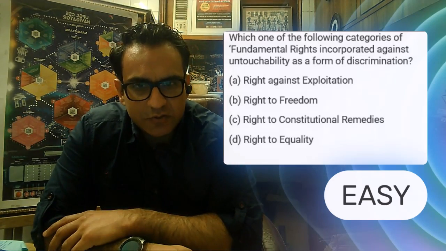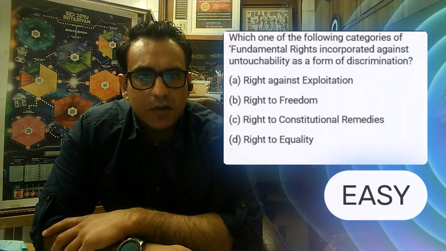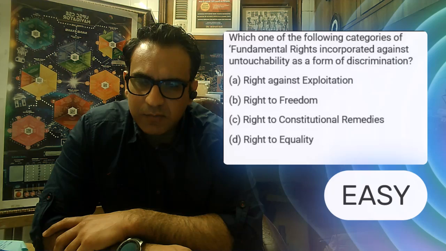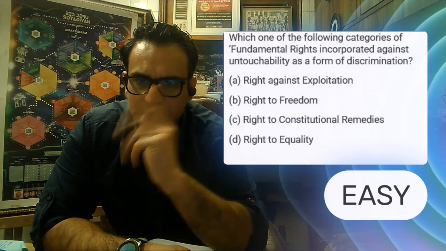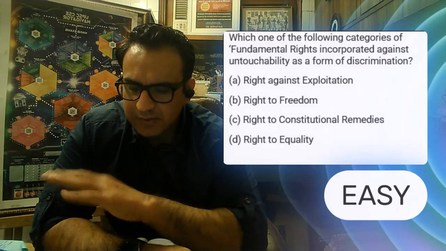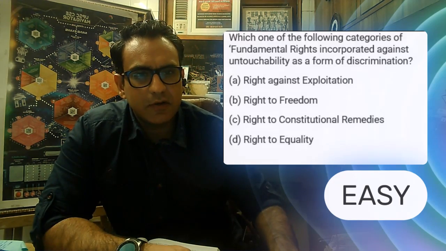An example of an easy question: which of the following categories of fundamental rights is incorporated against untouchability as a form of discrimination? When you read the chapter on fundamental rights, you will figure out which one it is. I'm not going to tell you because it is for you to find out. It's very easy. It is right there in the beginning of the chapter itself. You can figure it out.